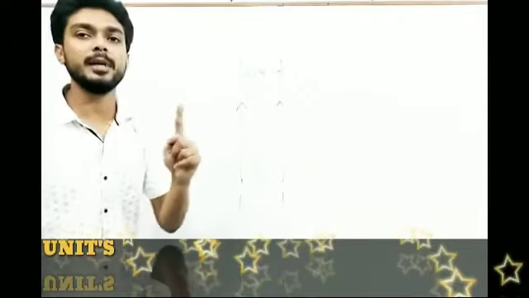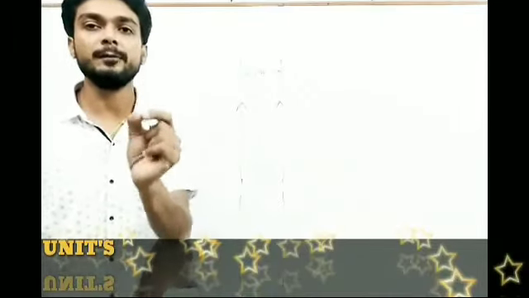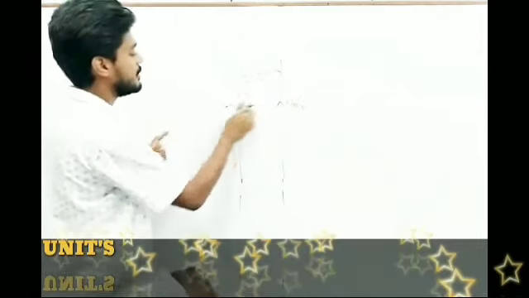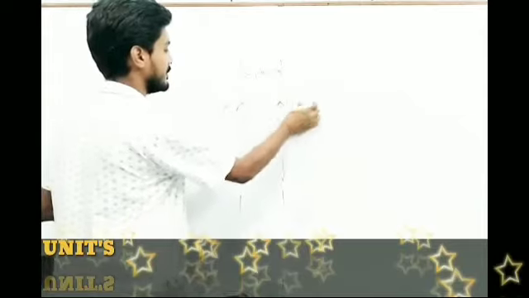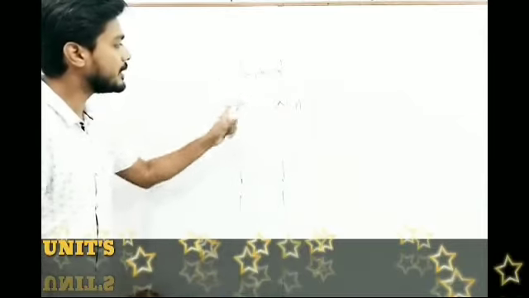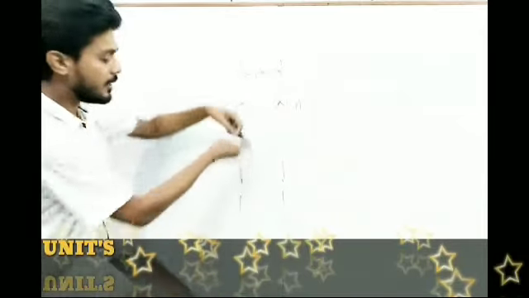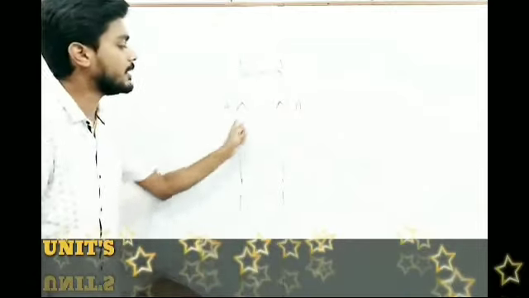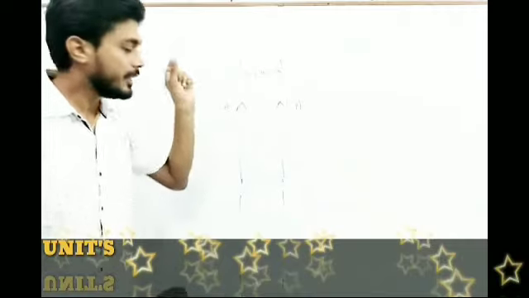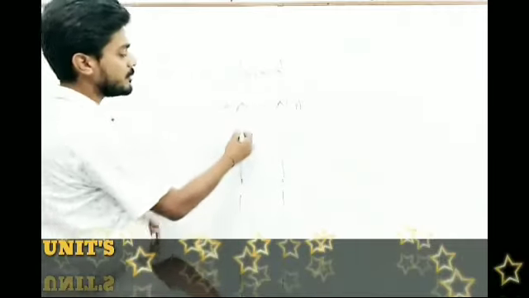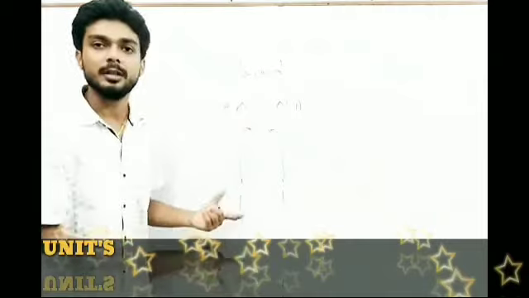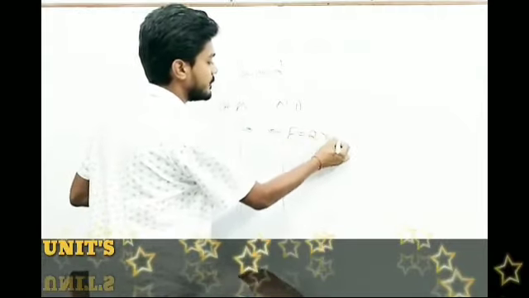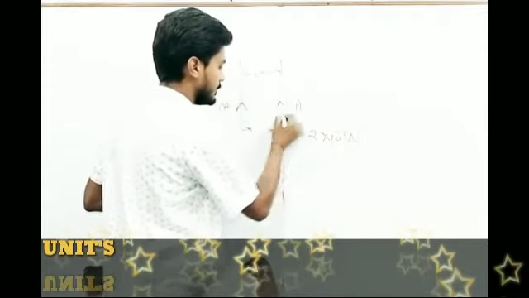1 ampere is that current which flows, suppose these two wires are carrying a current of 1 ampere. Suppose these two wires are placed 1 meter apart and are of infinite length, and if they are carrying a current of 1 ampere, then there will be a force of attraction or repulsion between these two wires, and that force will be equal to 2 into 10 to the power minus 7 Newton.